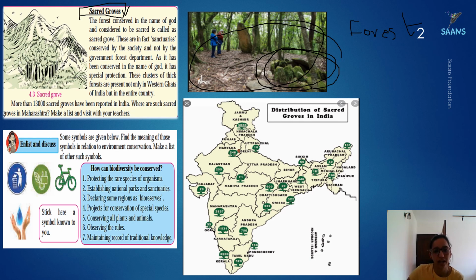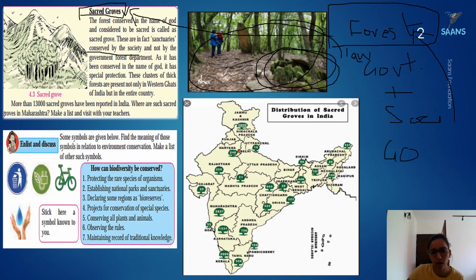So they are taken care of by local people, that is, conserved by society, and that's why the government takes more initiative. The government helps this particular society to take care of the forest, and there are laws to protect it. Then they are converted into what are called sacred groves. They are preserved in the name of God. You have to understand that.